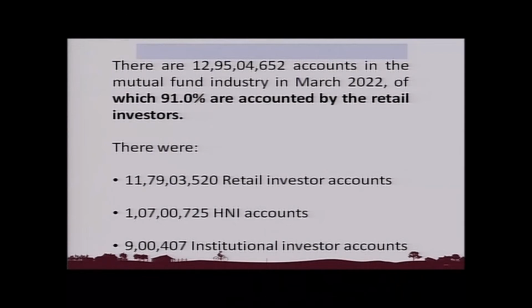91% of which are accounted by the retail investors, and HNI investors, or HNI, is people who are having more than 1 crore investments and above, so they are accounting for about 8%, and the rest 1% is only the institutional investors. Institutional investors also invest, say some of the large corporates, they invest in funds like ultra short-term liquid funds and very short liquidity funds, where they park their funds for a better return and better tax efficiency. So these are also popular among the institutional investors.